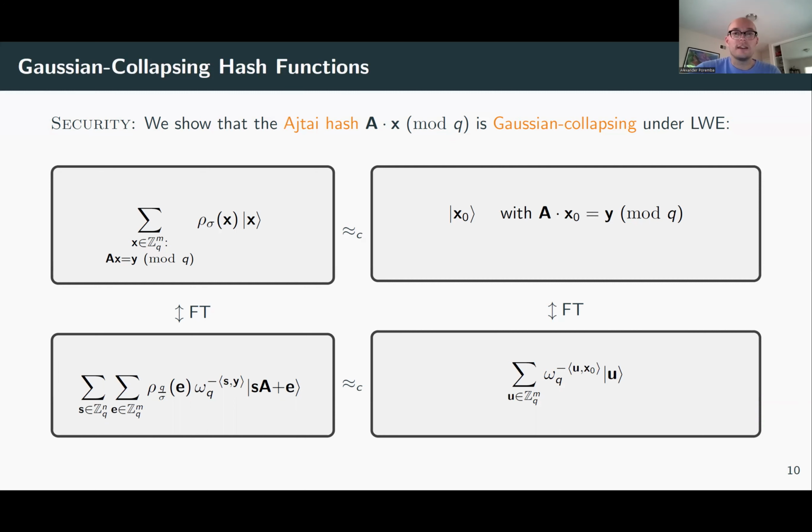So that's really nice. And I want to point out that Gaussian collapsing is kind of a special case of the collapsing property that was introduced by Unruh. And it's kind of weaker in two ways. So we only consider Gaussian superpositions rather than general inputs to the hash function. And the second thing is that it has this targeted flavor, meaning that the challenger actually creates the state himself and will send the state to you, and the hash y is also generated by the challenger rather than the adversary. Okay, so this is also different compared to the standard collapsing property.